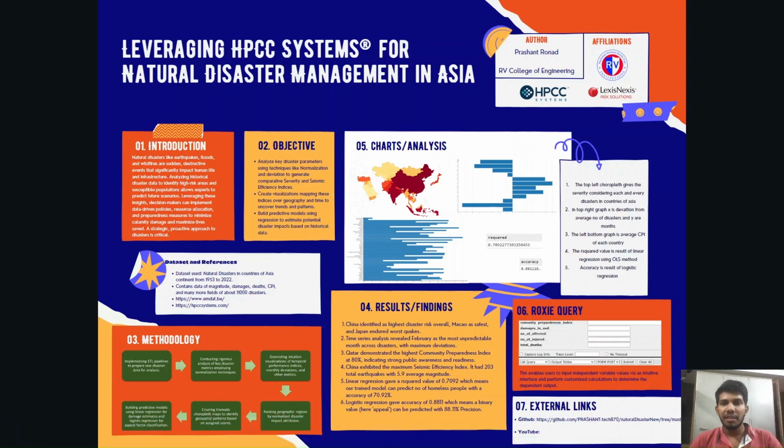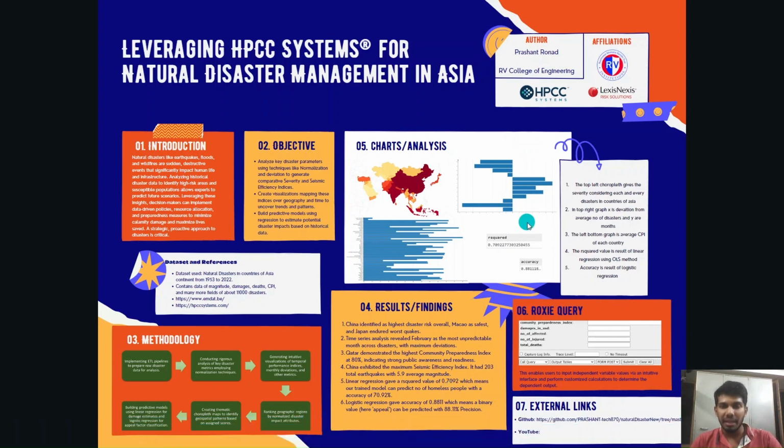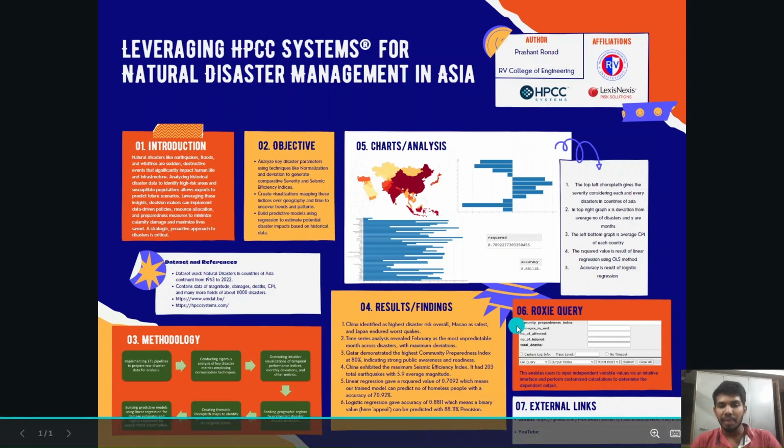And next comes the appeal factor. The appeal factor is whether the country asks for the help of different organizations worldwide to minimize the effect of the disaster. It indicates the severity of the disaster. We can predict whether the country had asked or not, which is a binary value, using logistic regression, which gave an accuracy of 88.11%.